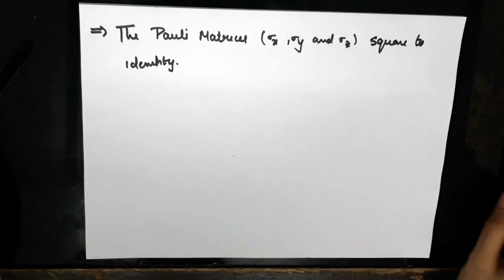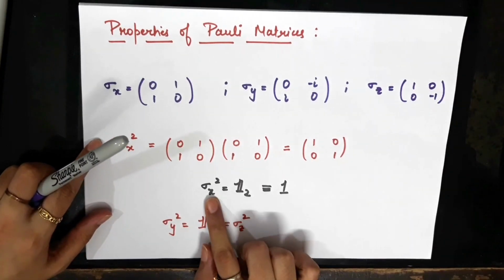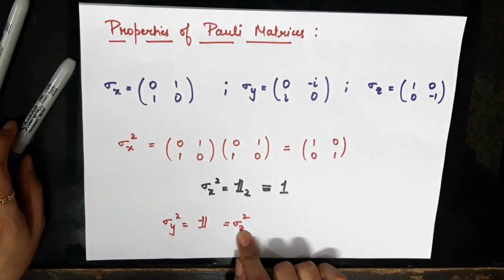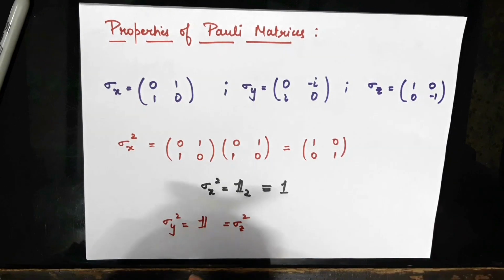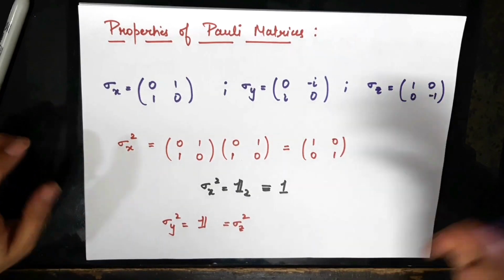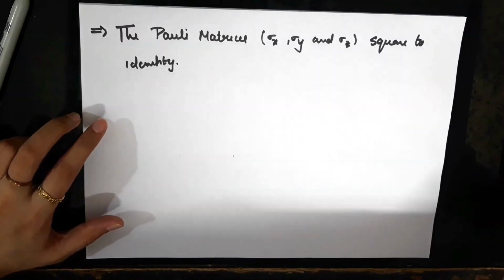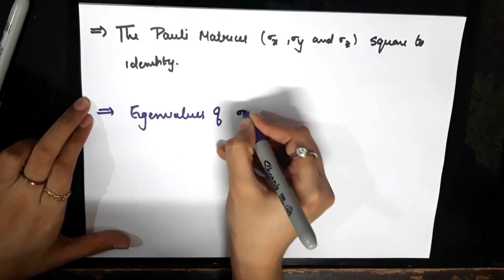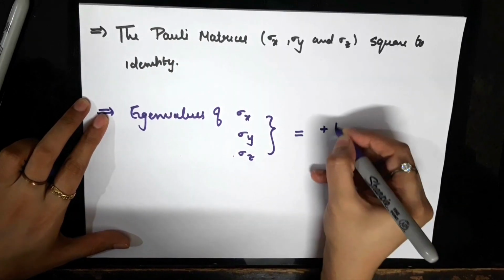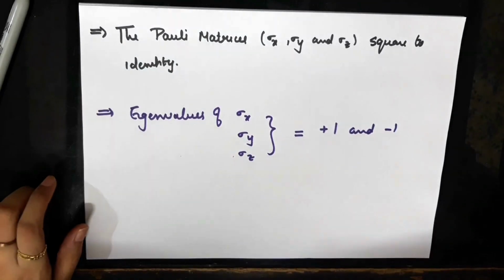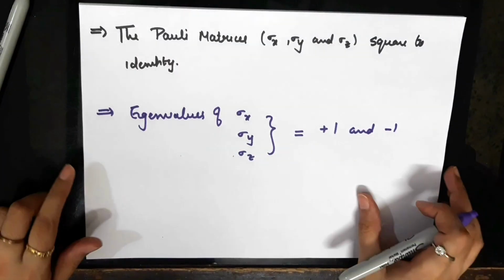And there is one very straightforward consequence of this fact, that the eigenvalues of all of these three matrices, sigma x, sigma y and sigma z, are equal to plus minus 1. This is a very straightforward fact: if any matrix squares to identity, its eigenvalue would be plus minus 1. So that is why the eigenvalues of sigma x, sigma y and sigma z, all three, would be plus 1 and minus 1. This just follows from the fact that they square to identity.